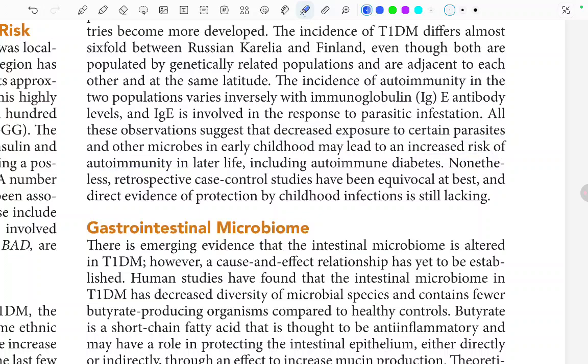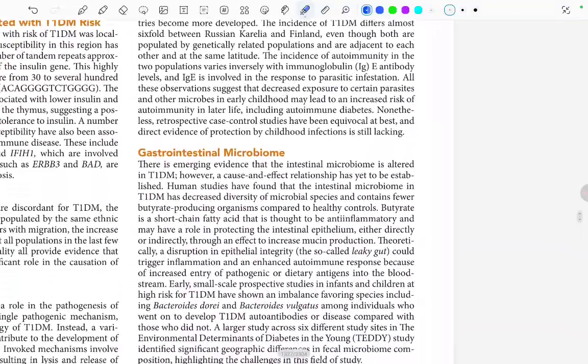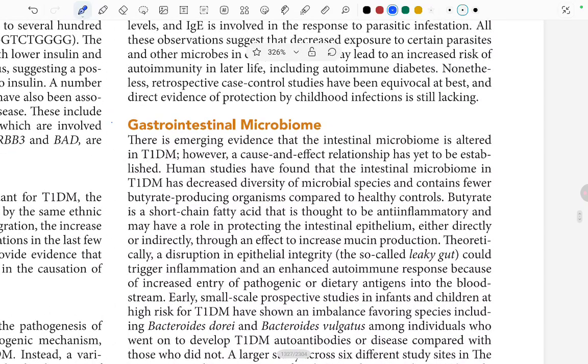Nonetheless, retrospective case control studies have been equivocal at best, and direct evidence of protection by childhood infection is still lacking. Then why are they writing this in such a standard book if the evidence is still lacking? Let's move ahead. We read about the hygiene hypothesis. Now we are going to read about the gastrointestinal microbiome.